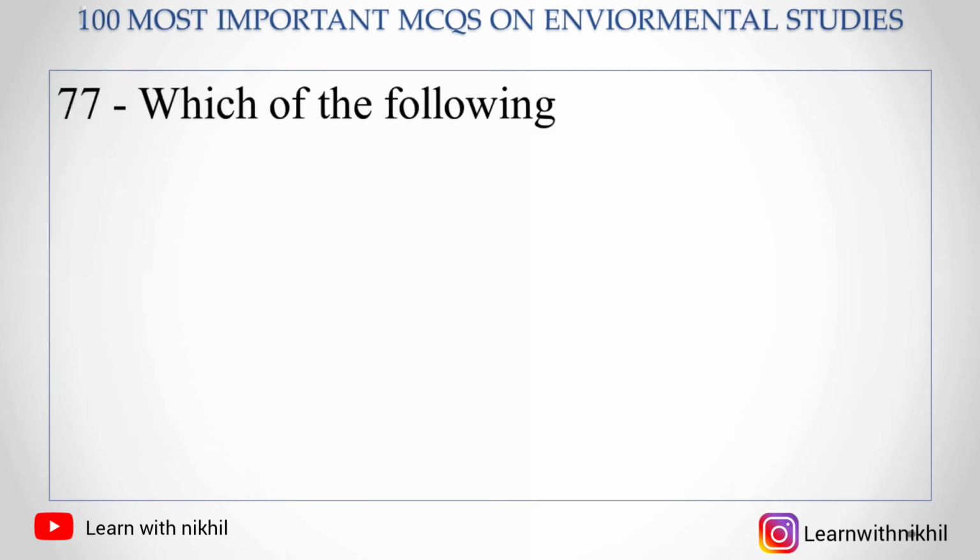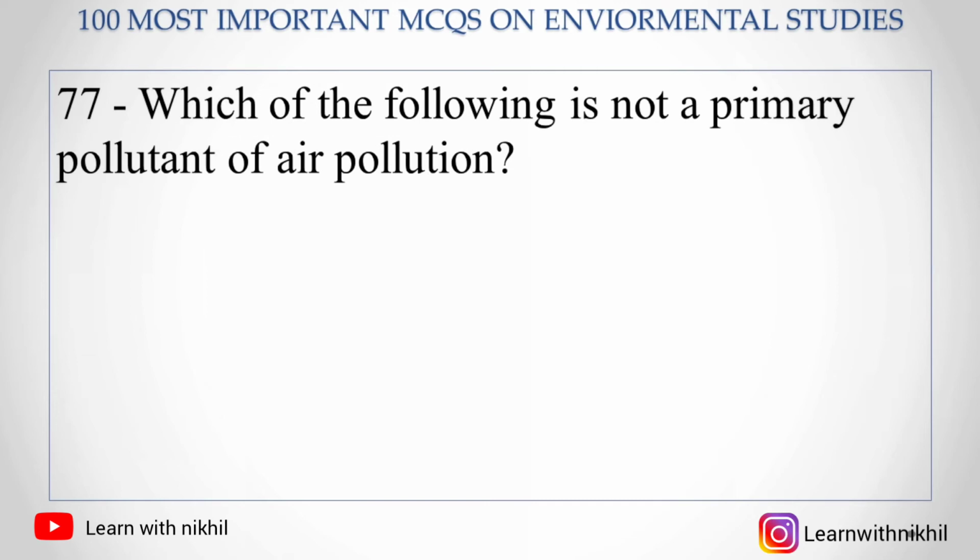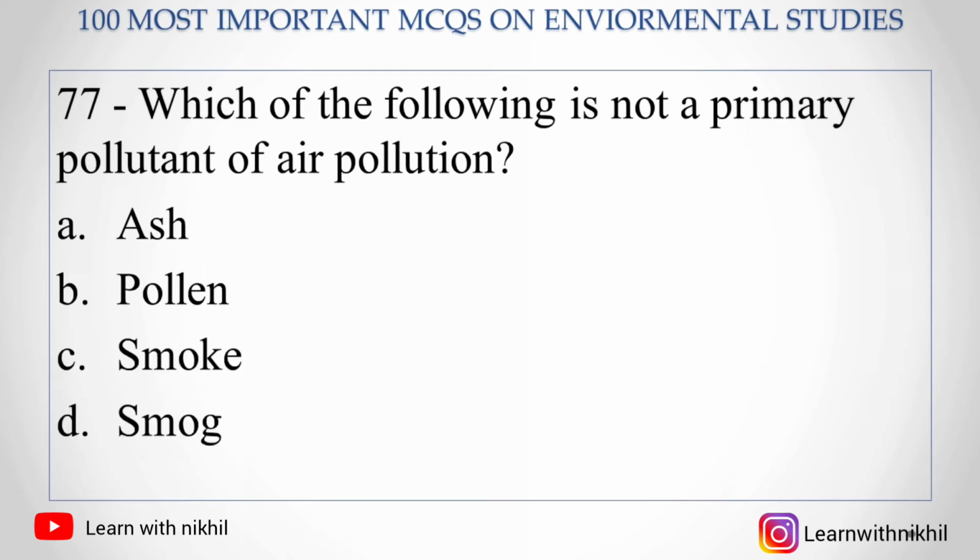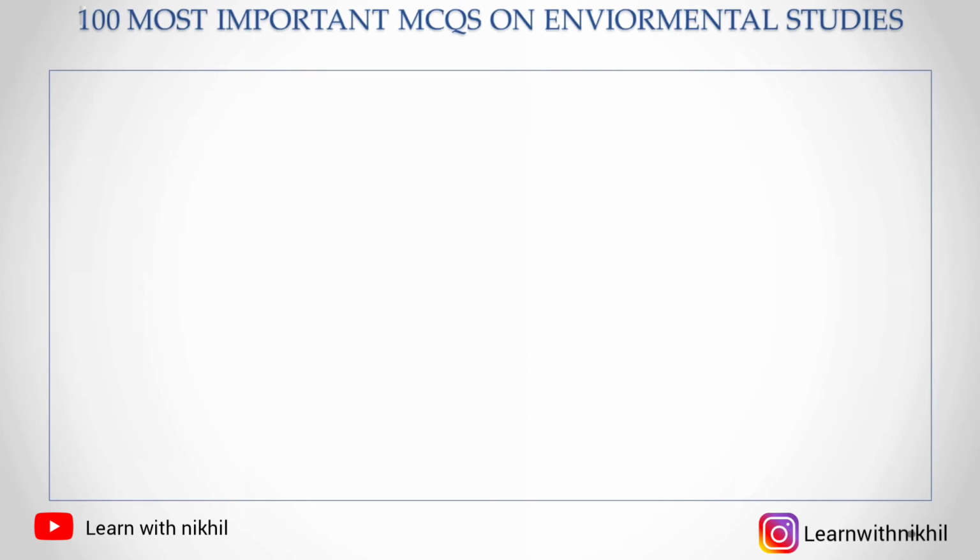Next question, 77. Which of the following is not a primary pollutant of air pollution? A. Ash, B. Pollen, C. Smoke, D. Smog. So the answer is smog, as ash, pollen and smoke are the main sources of air pollution. And smog is the combination of smoke plus fog.